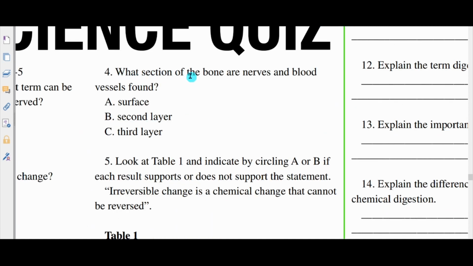Number 4, in what section of the bone are nerves and blood vessels found? Is it the surface layer, the second layer, or the third layer? We would want to go with the surface layer.